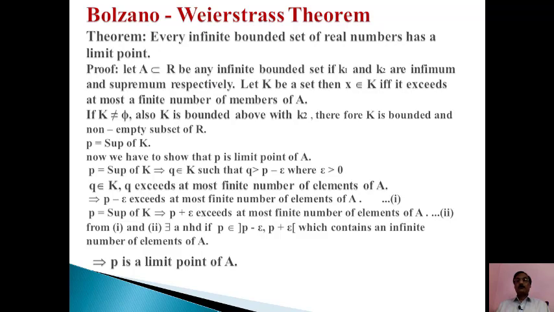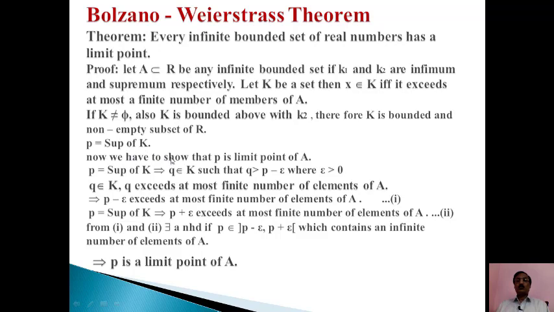Let K be the set of any x such that x belongs to K if and only if it exceeds at most a finite number of members of A. So, K is not empty, and K is also bounded above by K2. Therefore K is a bounded and non-empty subset of R. It means P is the supremum of K.